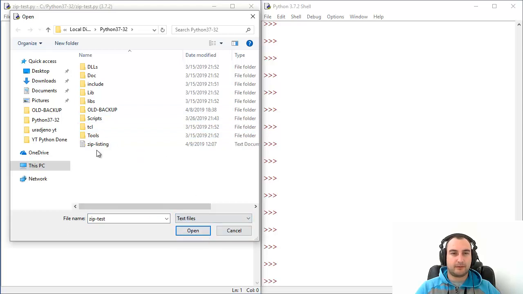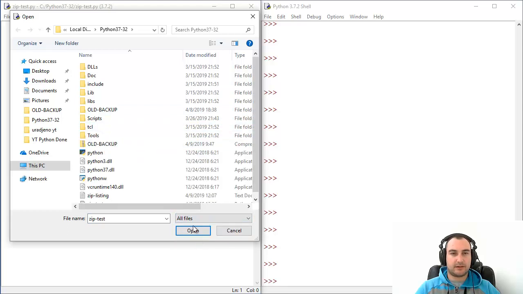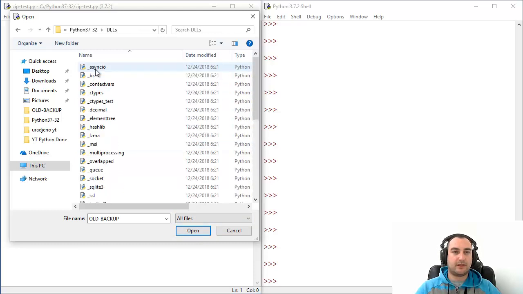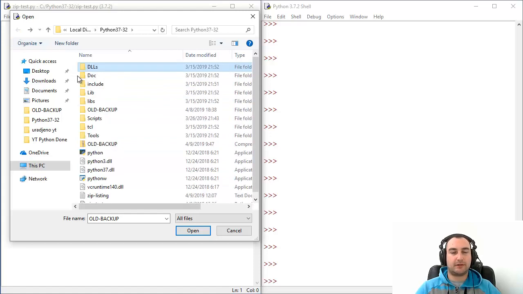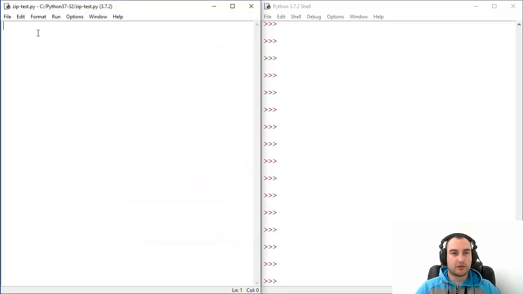So let's define our target, which will be old backup. This old backup is an archive of the DLLs folder, so let's work on it. Every time you're messing with zip archives, you need to import the zipfile module. The script will not work without it, of course. And target is old backup. Of course, you need to state the extension.